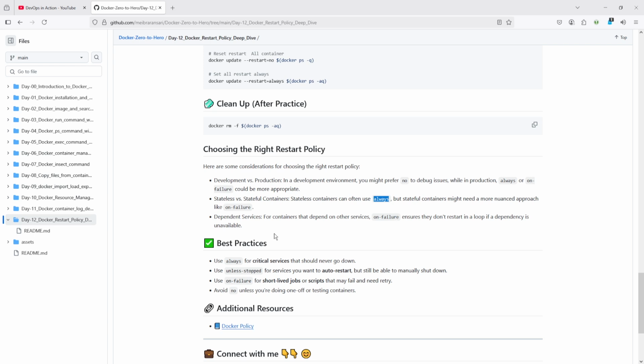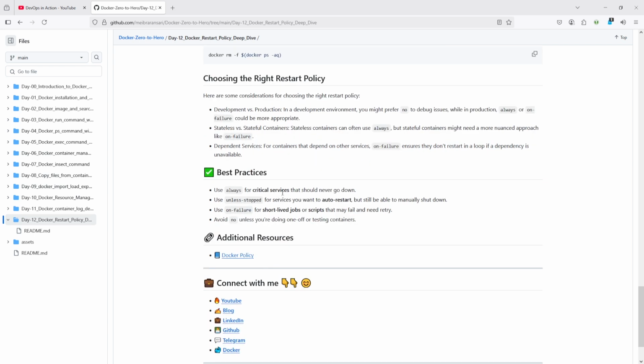There are some dependent services. For those containers you can set on-failure, and you can set always and no policy. I am following these two in my production-grade applications, right? Here are some best practices for you. Use always for critical services that should never go down. Unless-stopped for services that should auto restart but can still be manually shut down. On-failure for short-lived jobs or scripts. Avoid no unless you are testing containers.